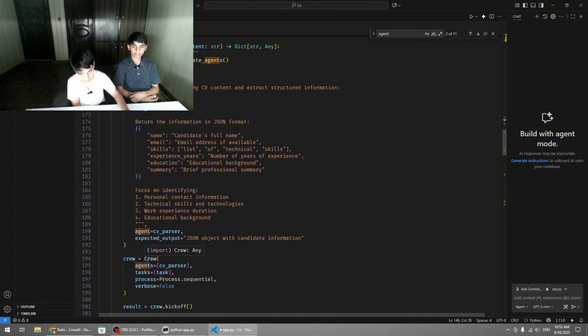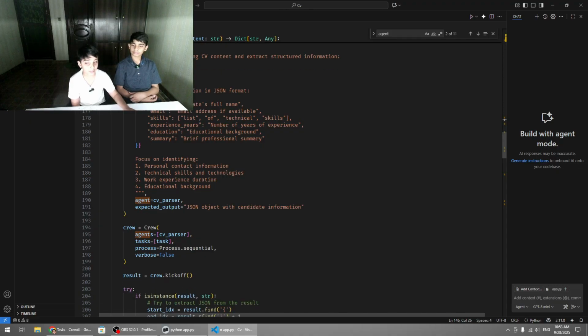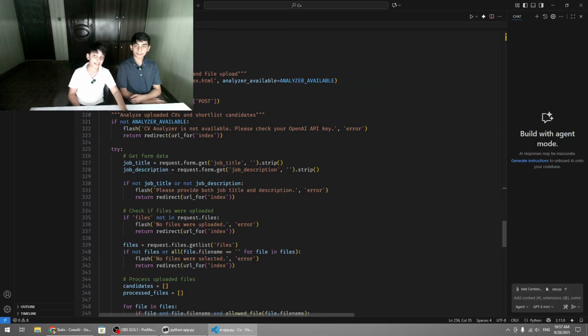Then we create the crew variable and set it to the constructor crew, and the agents are the CV parser, and the tasks is task, and the process is process.sequential, and then verbose is false for debugging. We are not using debugging, and the result is equal to crew.kickoff to start the Crew AI code. So now as you can see, this is a function called analyze, and this is a Flask endpoint. This function gets form data, that is job title and job description. After this, the agent starts doing the work we have assigned it to do.